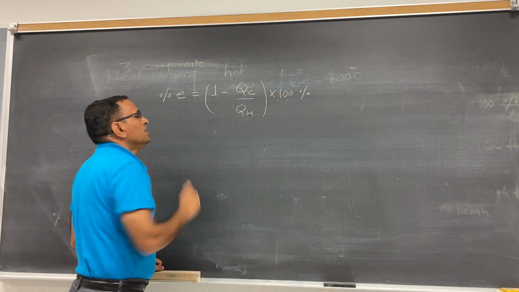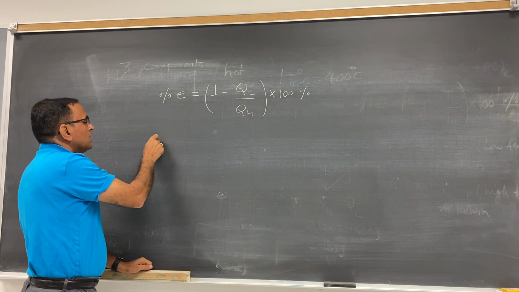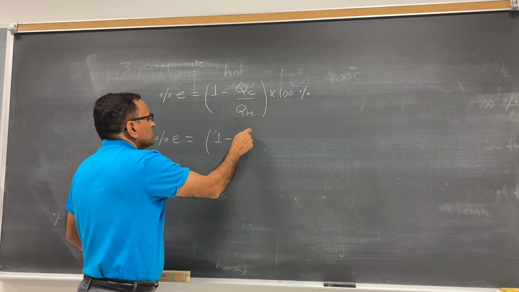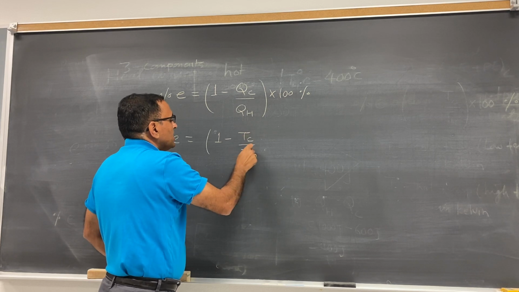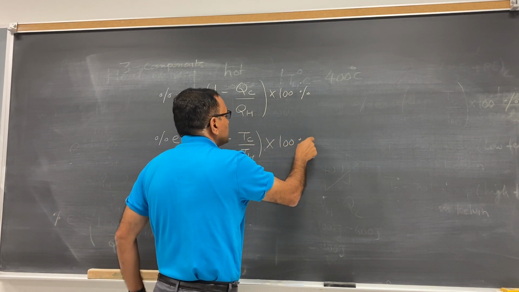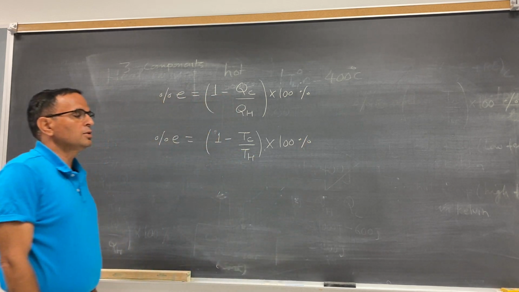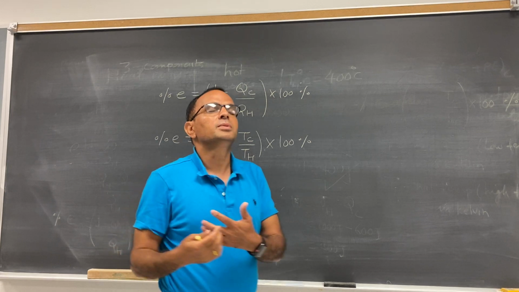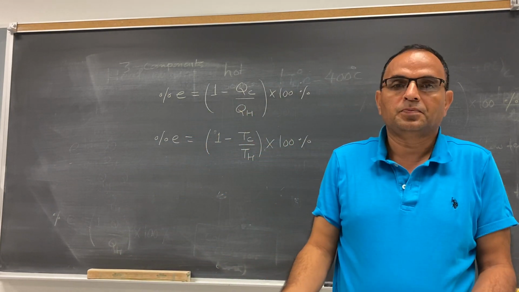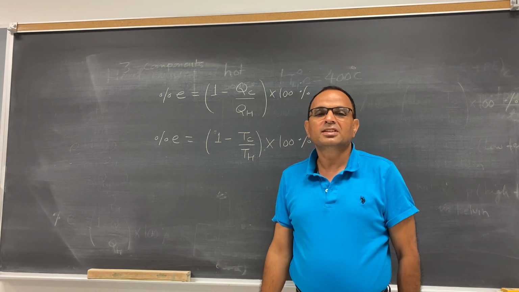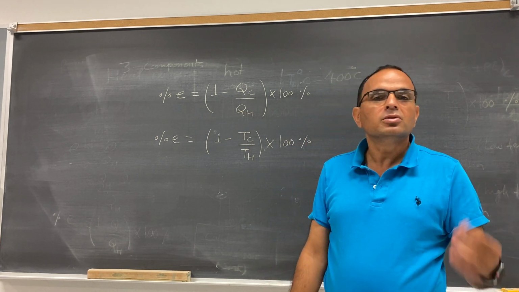This is in terms of energy, or if you want to write in terms of temperature, this is 1 minus T_C divided by T_H times 100%. So these are the formulas to calculate the efficiency of the heat engine, and you know that the efficiency of a heat engine is never 100%. Maximum you can get like 50%, 55% due to friction.